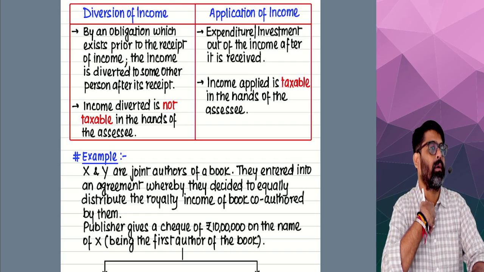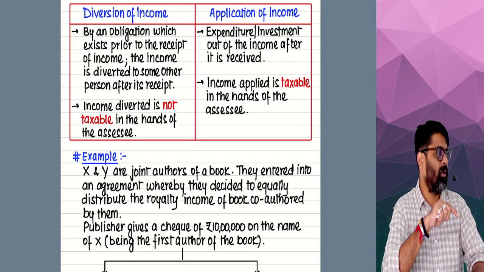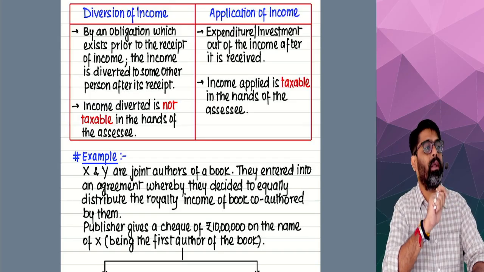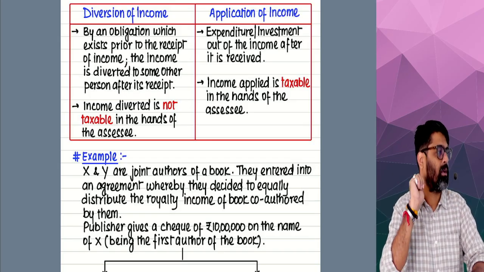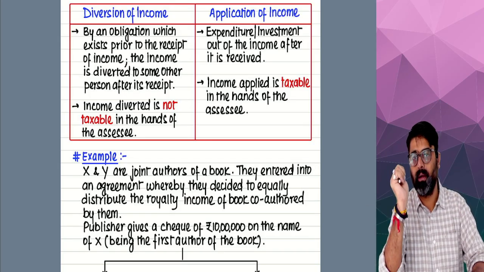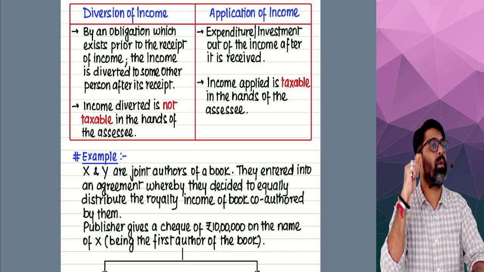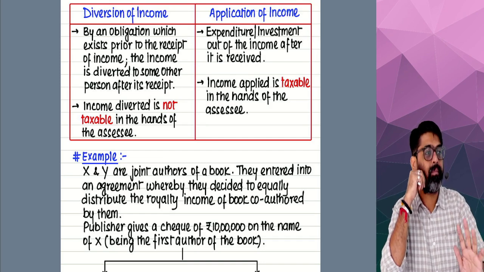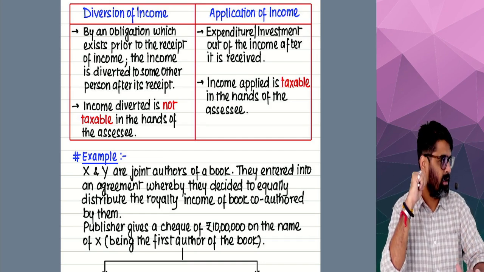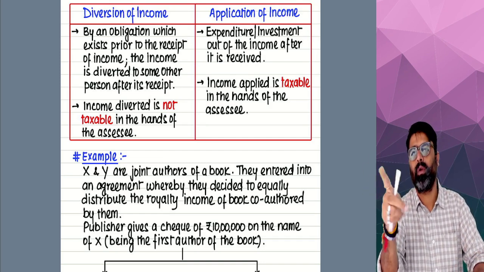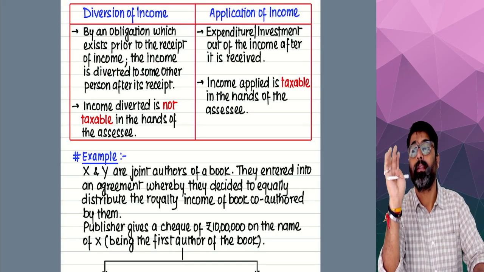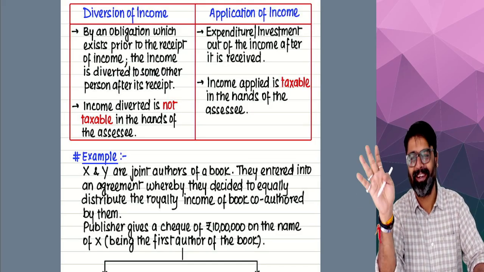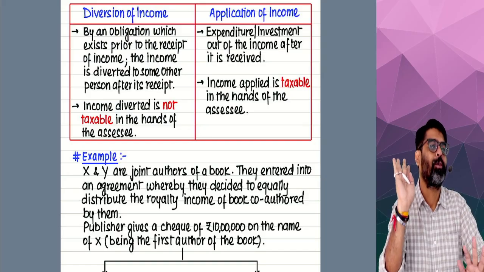The publisher told me that the royalty will be given on the name of any one author, either on the name of Bhumika or on my name. Now it was already decided between me and Bhumika that whatever royalty will come, we will share equally. So what happens here?